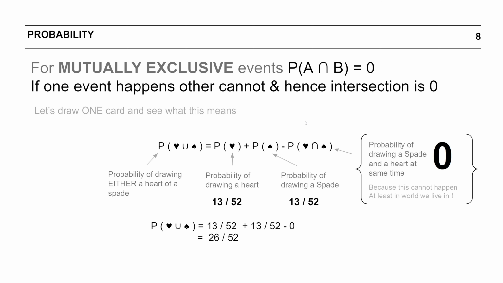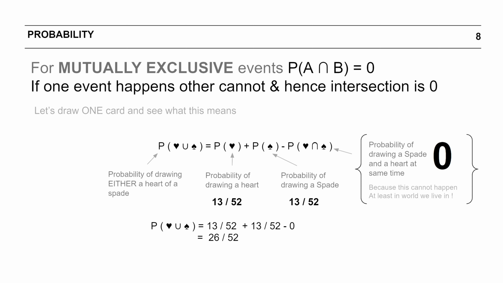Let's take one example to understand it more concretely. Let's say you draw one card from a deck of well shuffled cards. Now if I ask the question, what is the probability of the card being either a heart or a spade? Plugging this into our prior equation of the union rule, we might say the probability of the card being either a heart or a spade would be the probability of a heart plus the probability of us drawing a spade, less the probability of the card being a heart and a spade. Now we know the probability of a heart would be 13 by 52 because there are 13 hearts in a deck.